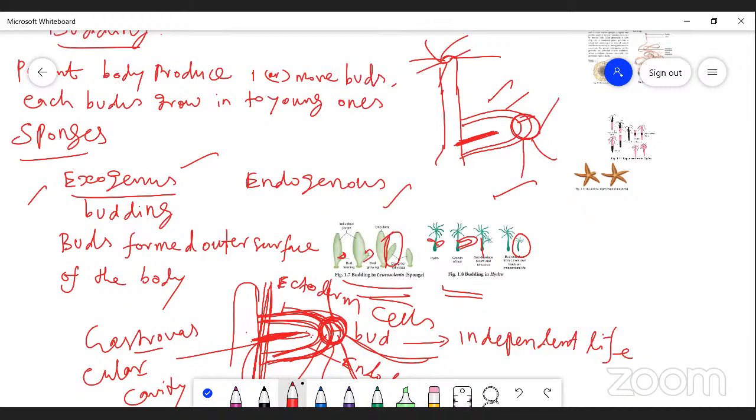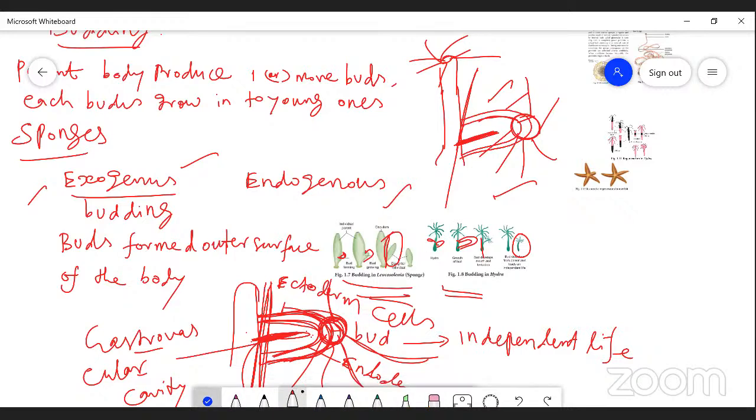Mouth is surrounded by what? Numerous tentacle development takes place. When it is completely mature, it automatically cuts from the parental body and can detach from it. They can live an independent life. This type of reproduction is called exogenous budding.